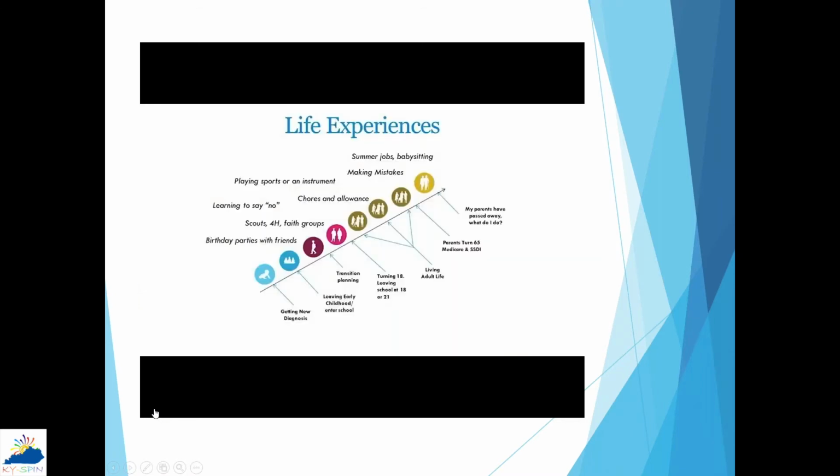Now, when we start thinking about the trajectory, the other thing that we really want to start highlighting is this concept of thinking about life experiences. We have a tendency to really only want to think about services and supports and what's available, as opposed to really thinking about, what are the life experiences that are going to get me to where I want to go in life? So let's look at an example. Let's think about employment. Having an internship or going to college or maybe using Voc Rehab are all really important steps to a career.